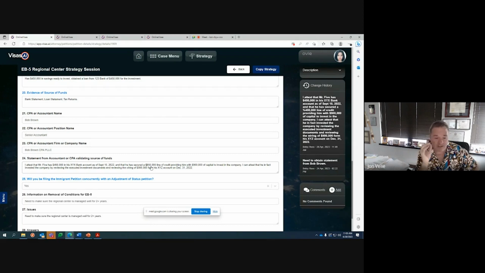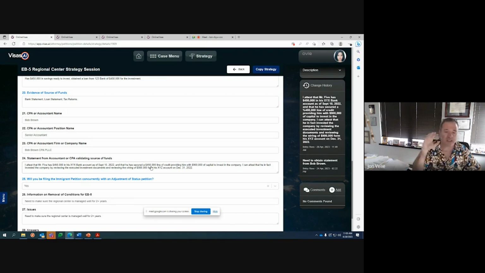They also, if they filed an I-140 before, and that I-140 was approved, then it has a priority date. So they can use that priority date also. So if they want to do the more expensive non-TEA investment, maybe into their own company, and they have a priority date that meets that. And I think that one is 13 months out as of the date of this. So as of the May 2023 visa bulletin, for Indians, it is about 13 months out on the priority date for regular EB5s. The TEA EB5s are current.